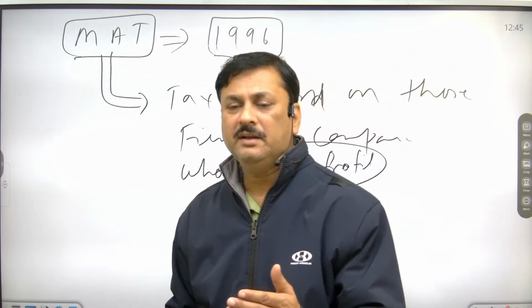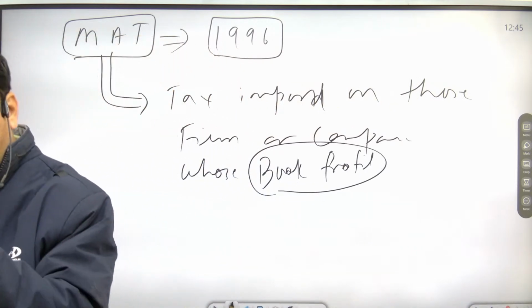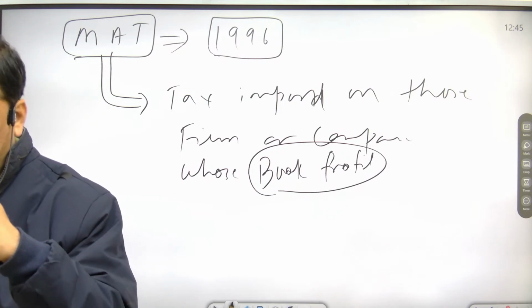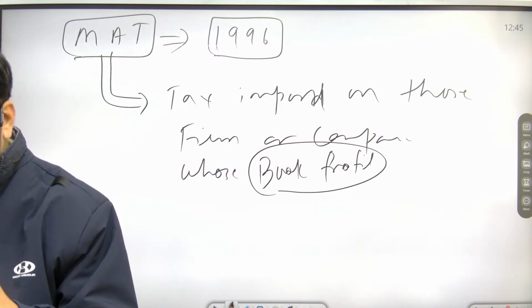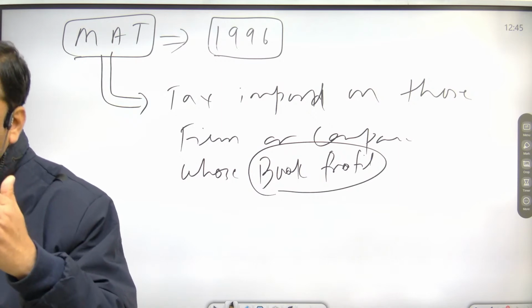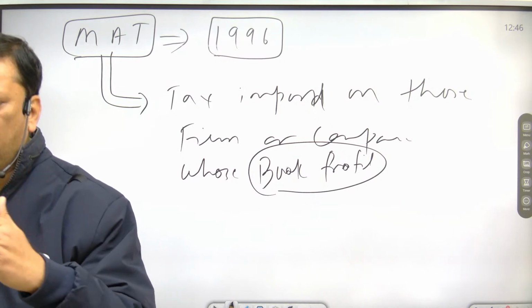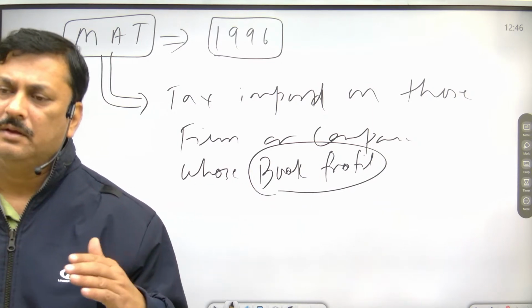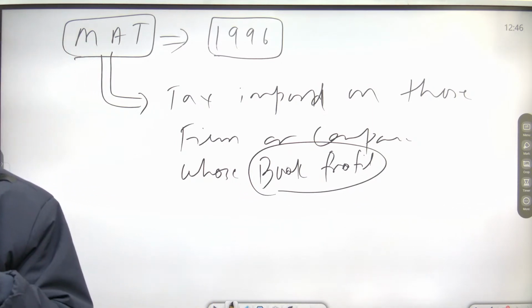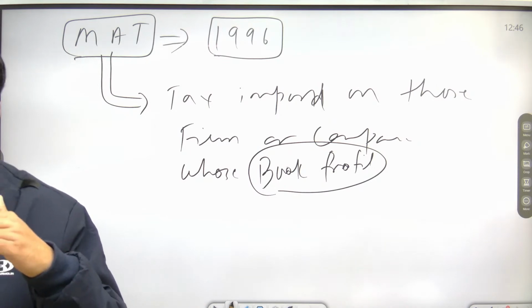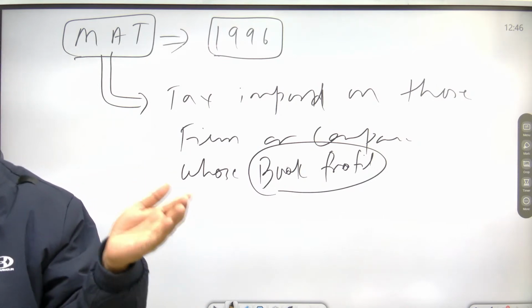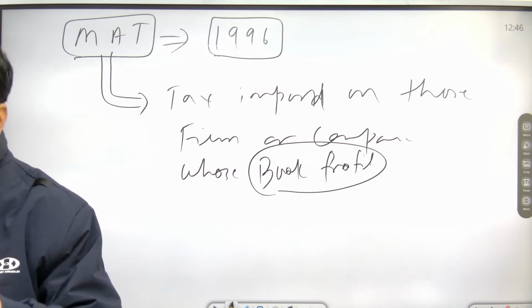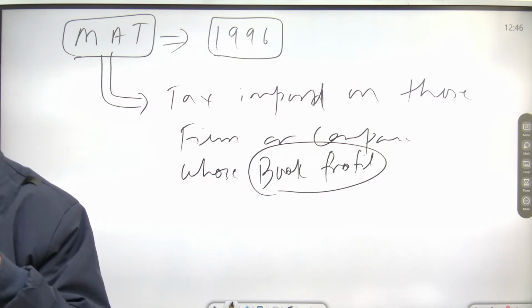Book profit means what? Suppose an account book is there, every company keeps its accounts. In the account book, after deducting all the liabilities, in the sense of what the company has to pay, including dividends to the people who purchased the shares of the company, whatever profit the company is earning is called book profit.